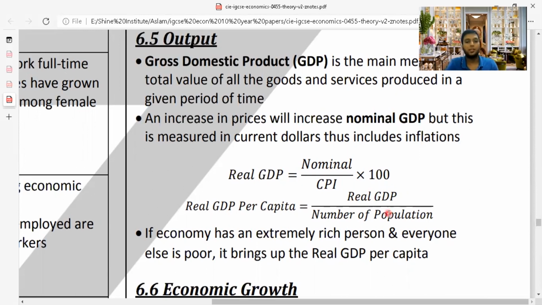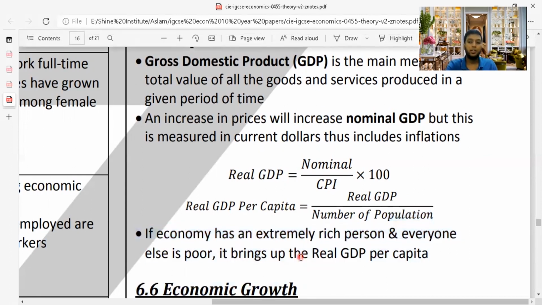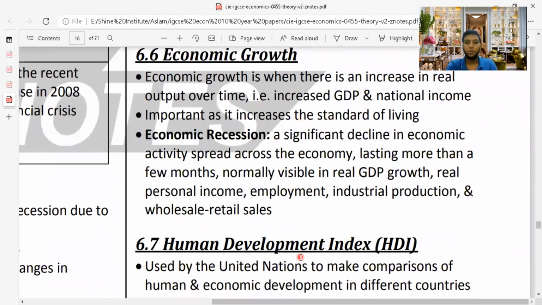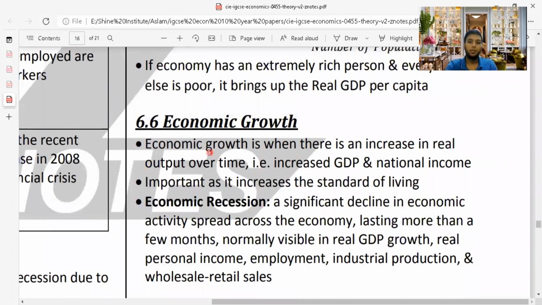What is real GDP? As I said, it is the number of products the country produces adjusted for inflation. Nominal GDP is the products the country produces without adjusting for inflation. The number of population is very important because if you are getting real GDP per capita, you take the real GDP divided by the number of population. So for one person, how much the country is producing can be calculated. If an economy has an extremely rich person and everyone else is poor, it brings up the real GDP per capita, so you need to find out how much money has actually been distributed to the poor people. Then we move on to economic growth, which is an increase in real output over time.